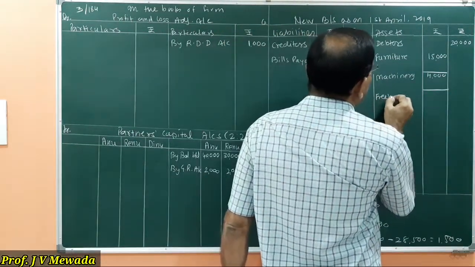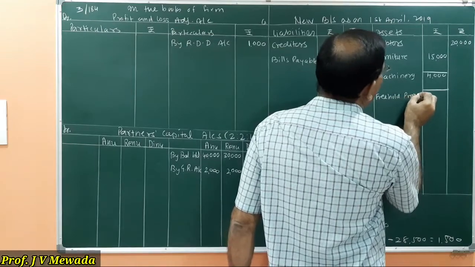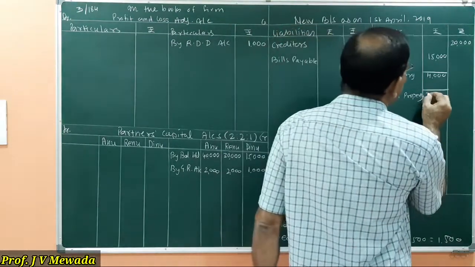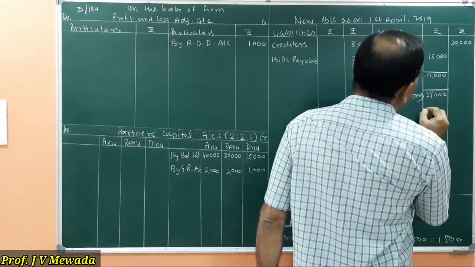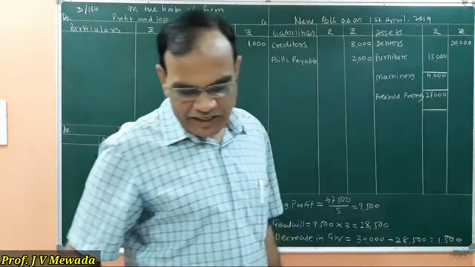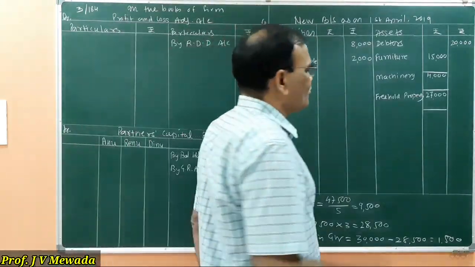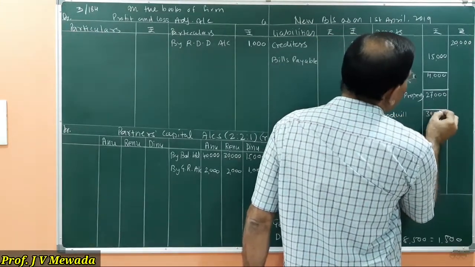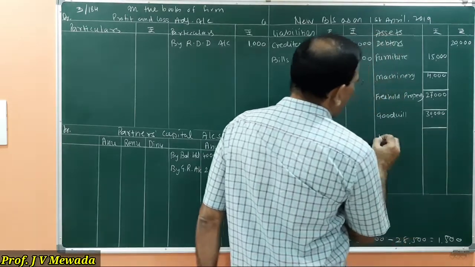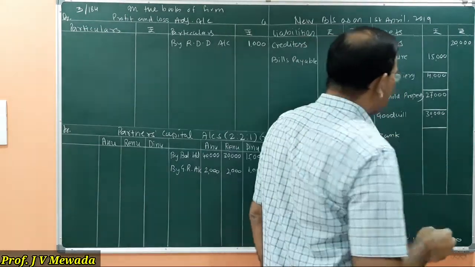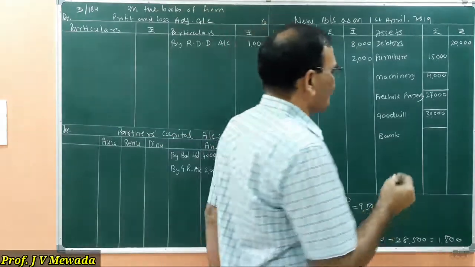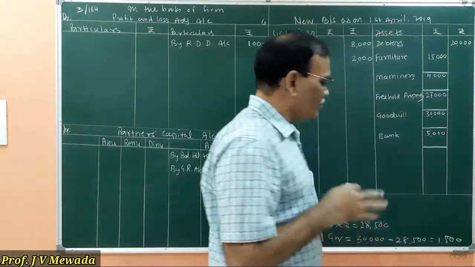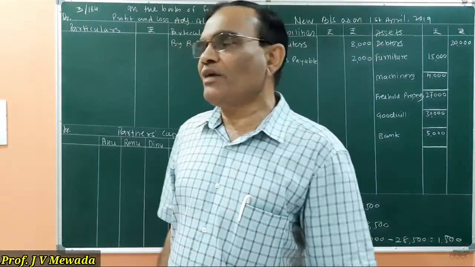property, and that property is 27,000. So 27,000. And after that we are having goodwill 30,000. So goodwill also I will write here, goodwill 30,000. And bank balance, which was given at the top, 5,000. So I will write 5,000. And any changes in the bank we will do. Now this is the step number 2.